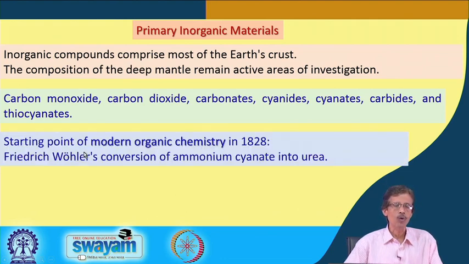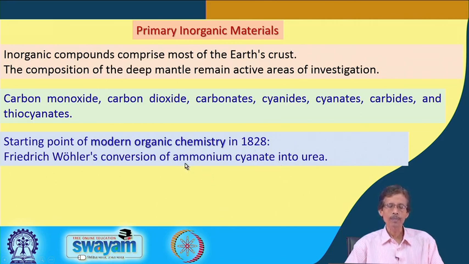If we go from this inorganic aspect to modern organic chemistry, which started in 1828 when Friedrich Wöhler converted ammonium cyanate into urea, at that time it was known that ammonium cyanate, NH4CNO, is a typical inorganic material, because we do not have anything of organic origin.